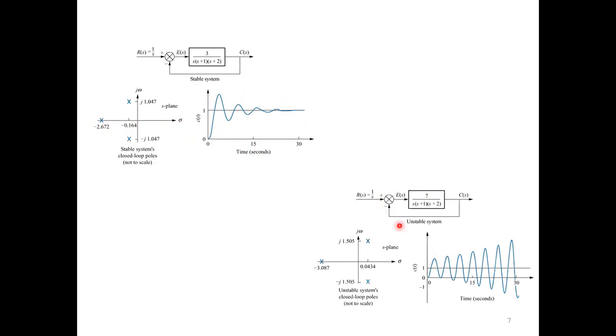And here in this system we have poles in the right half plane. If any pole is in the right half plane, the system will be unstable. Or if we don't have the pole locations, from the output we can also see that in the case of a bounded input, the output is unbounded. So it means the system is unstable.